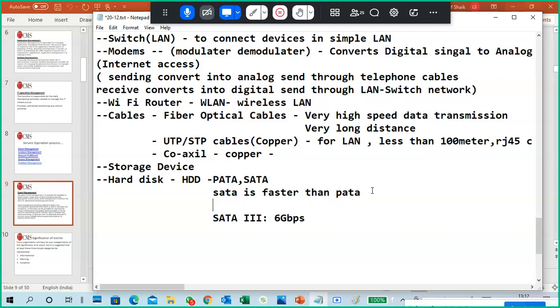PATA uses a 40 pin connector, whereas SATA uses a 7 pin connector for data transmission.